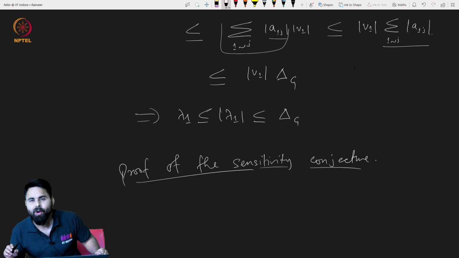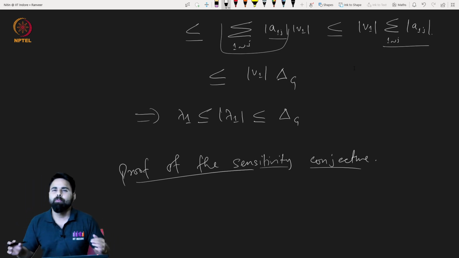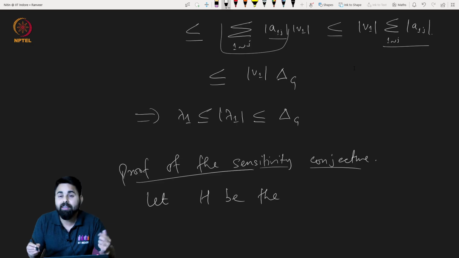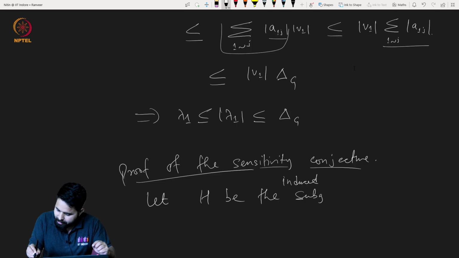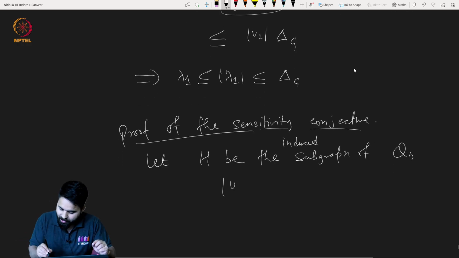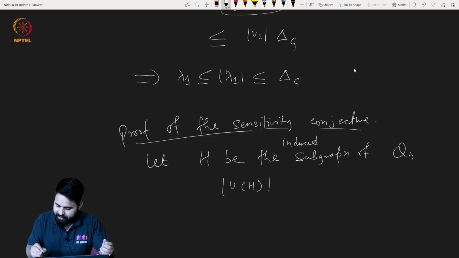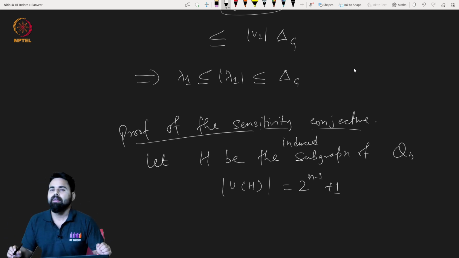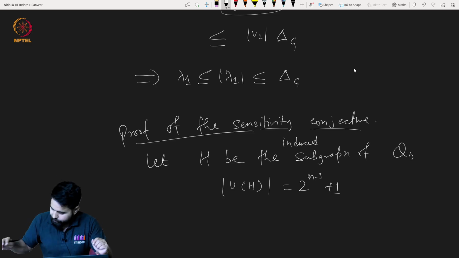Very simple thing. What you do is pick a subgraph. Let H be an induced subgraph of Qn, with the number of vertices in H equal to 2 raised to the power n minus 1, plus 1. Now let us see what will be its eigenvalue. One thing is for sure,